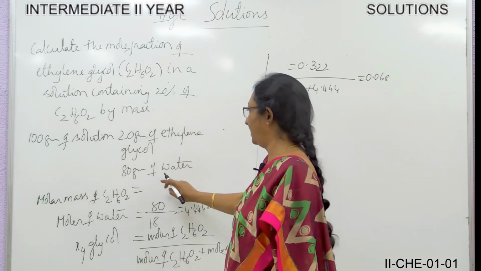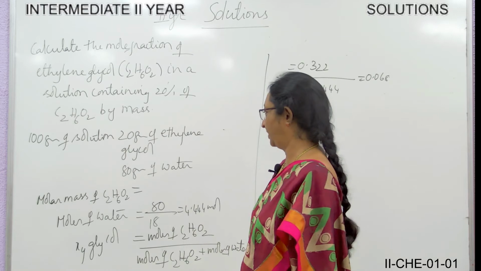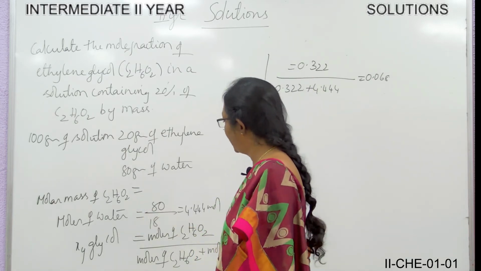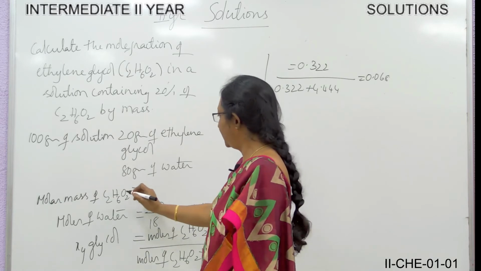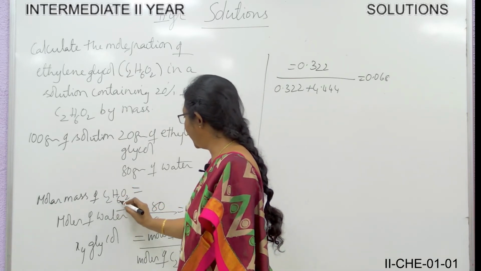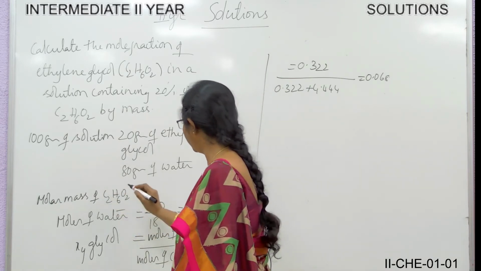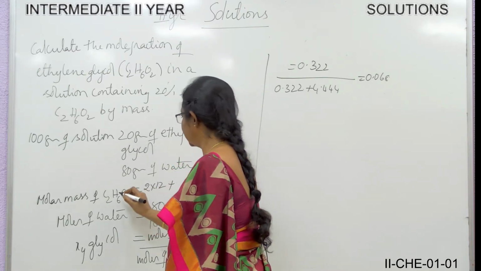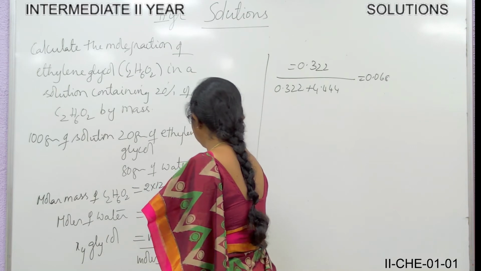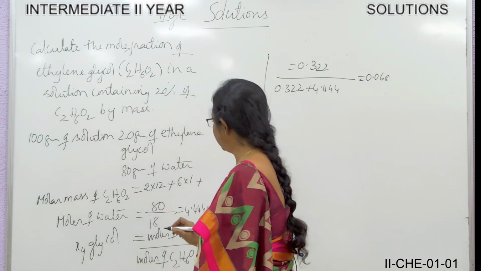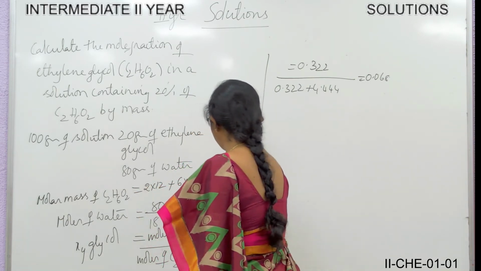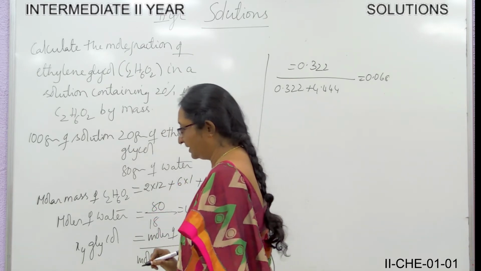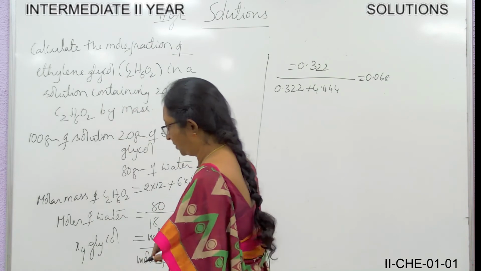Now let us solve one more problem. Calculate the mole fraction of ethylene glycol, formula C2H6O2 in a solution containing 20% of ethylene glycol by mass. That means 100 grams of solution contains 20 grams of ethylene glycol and 80 grams of water. So now let us find out the molar mass of ethylene glycol.